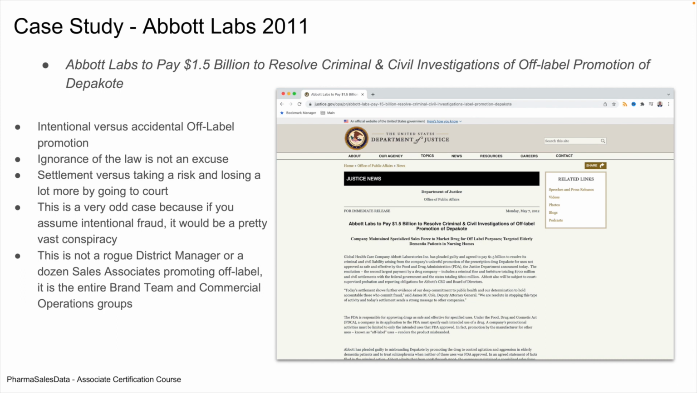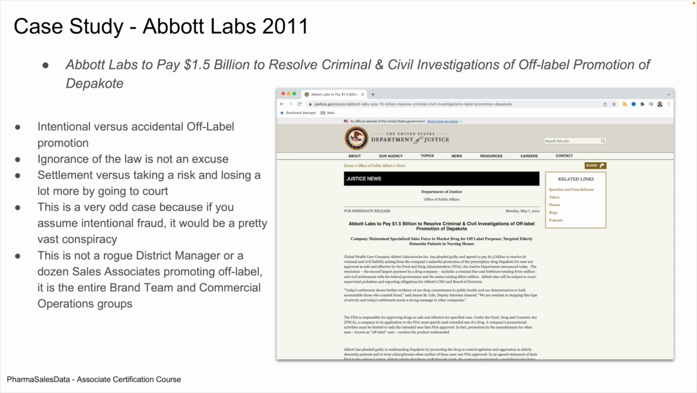Case study, Abbott Labs 2011. The title of this case from the Department of Justice was Abbott Labs to pay $1.5 billion to resolve criminal and civil investigations of off-label promotion of Depakote. In this case, I want to discuss intentional versus accidental off-label promotion. Also, ignorance of the law is not an excuse. We'll go into the settlement versus taking a risk and losing a lot more by going to court.